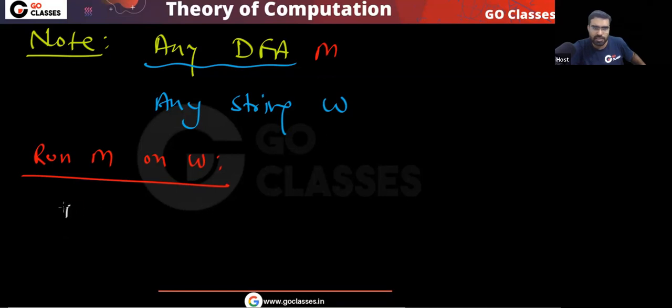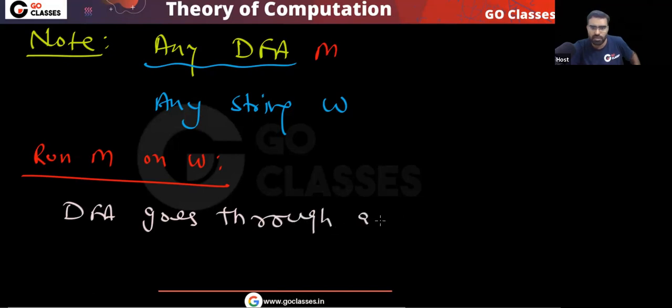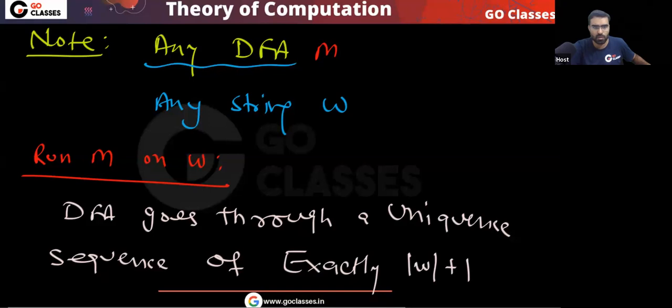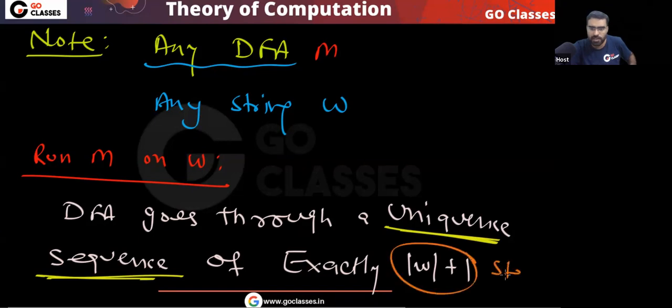The DFA will go through a unique sequence of how many states? Of exactly length of W plus 1. So a unique sequence you will get, and the length of that sequence will be length of W plus 1 states.